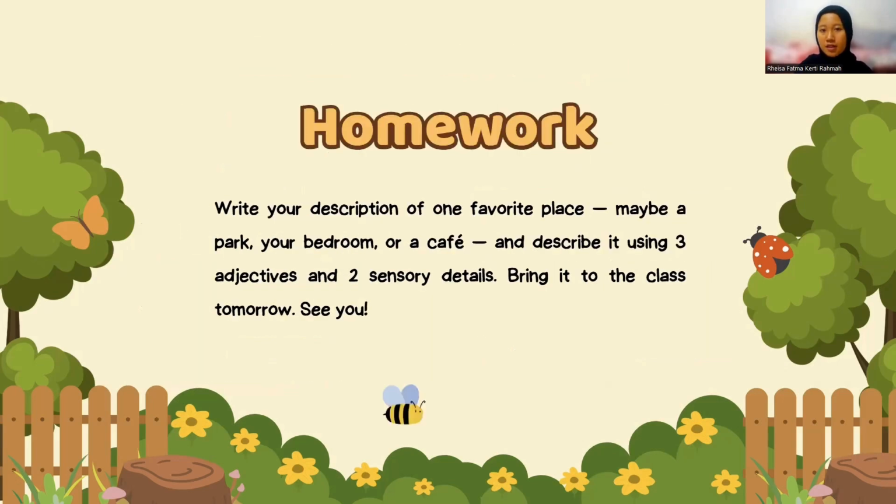And the last slide, we have a homework. For the homework, you have to write a description of one favorite place, maybe a park, your bedroom, or a cafe, and describe it using three adjectives and two sensory details. Bring it to the class tomorrow.